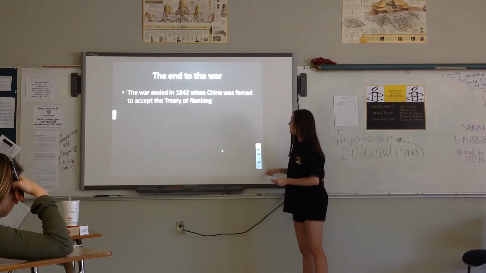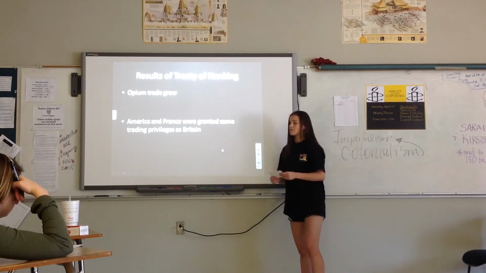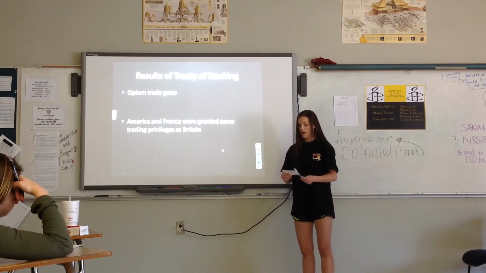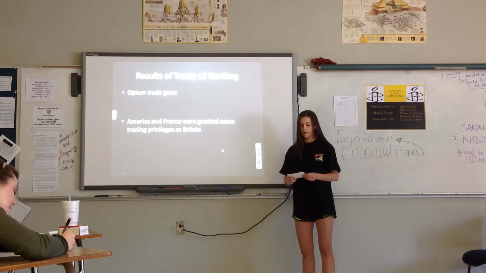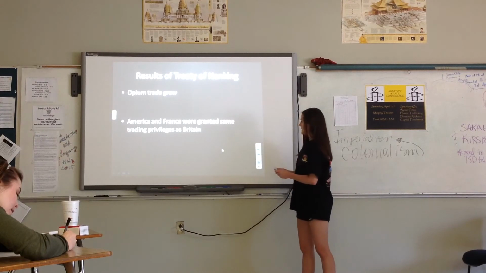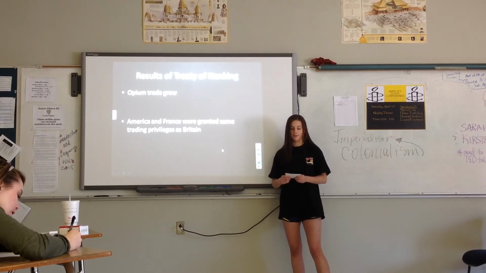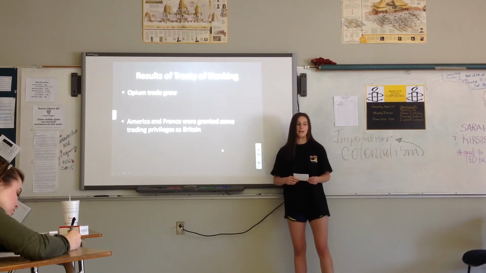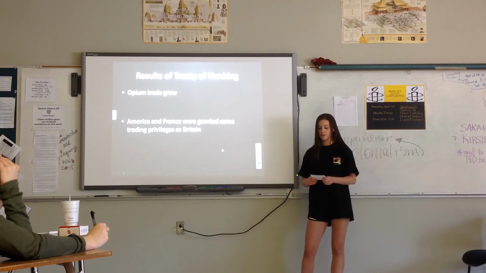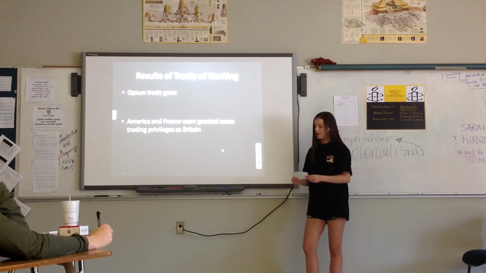The result of the treaty was that it granted Britain a lot more power, because it gave them complete control over the trading rights. After Britain got all their free trade rights from China, America and France also came in and said, well, if Britain gets such free rights, we should get them too. That was also a result of the treaty and a result of the war.